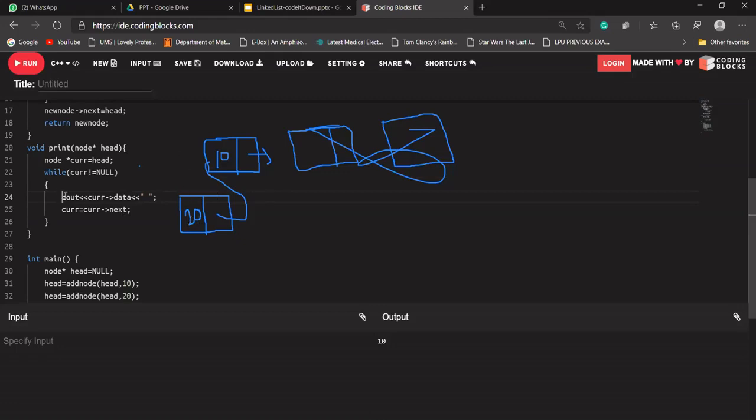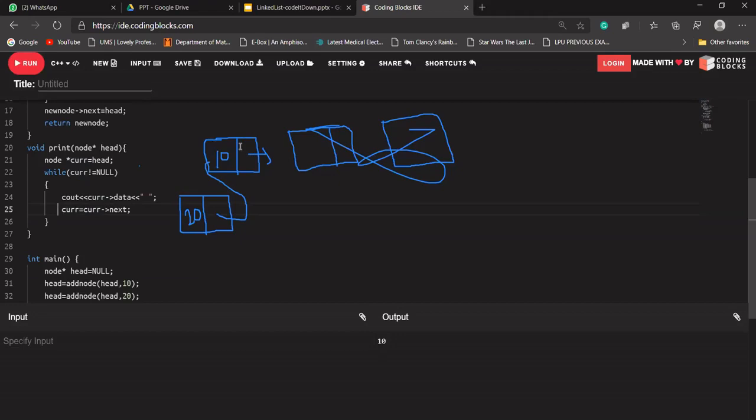So it will print the data of that current node, and into current, let's store the address of current's next. This line is saying current's next. Okay, so again the while loop will check, is current not equal to null? Yes, current is pointing to this node, so it will print the data of that current node and update the current pointer. And ten's next is storing null, because it is the last node. The last node in the linked list stores the null value, not the address of any node. So this time current will equal current's next.